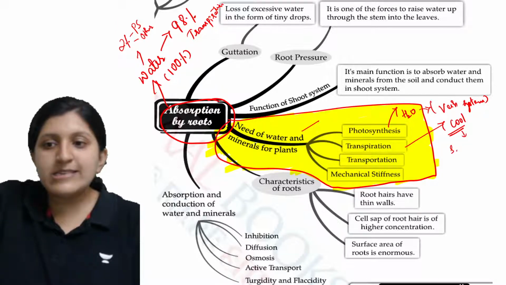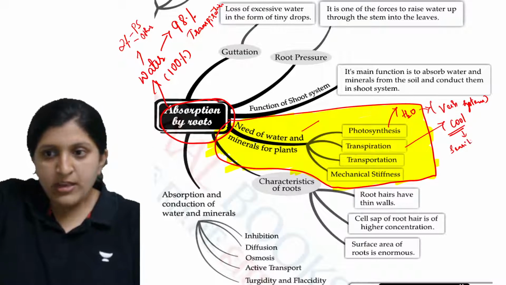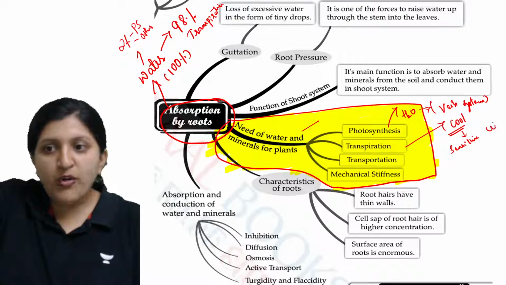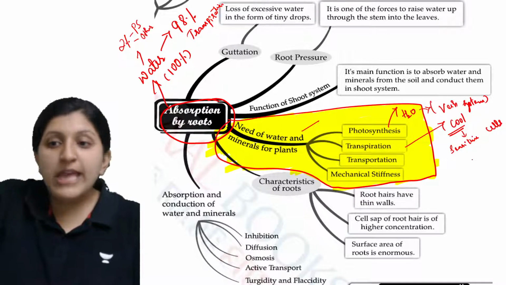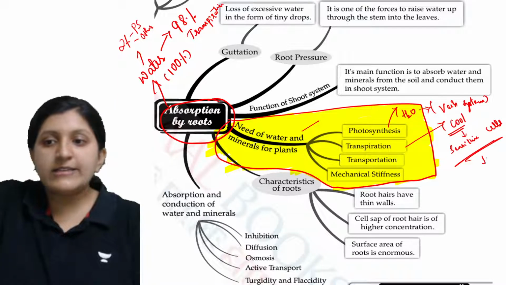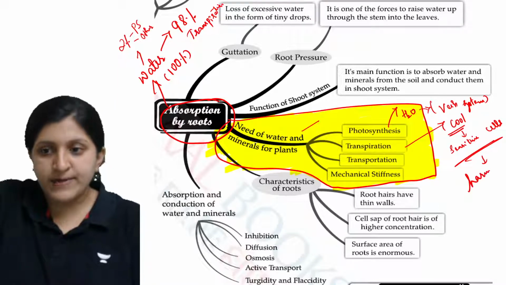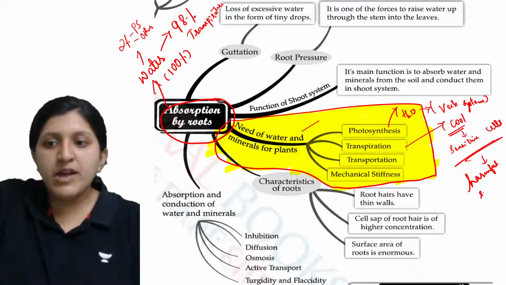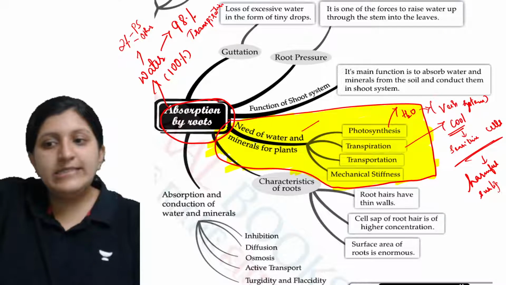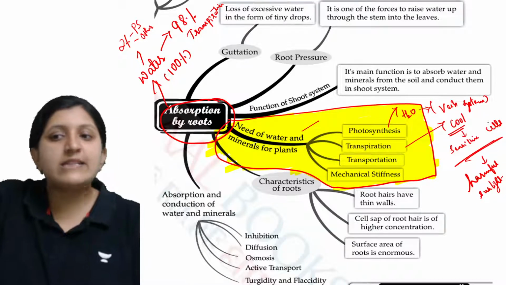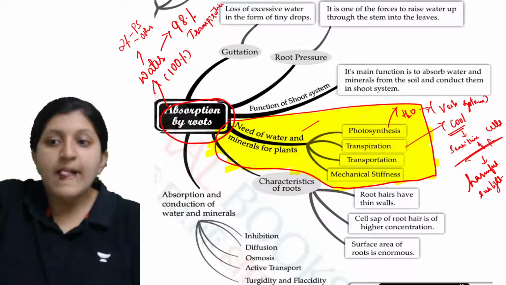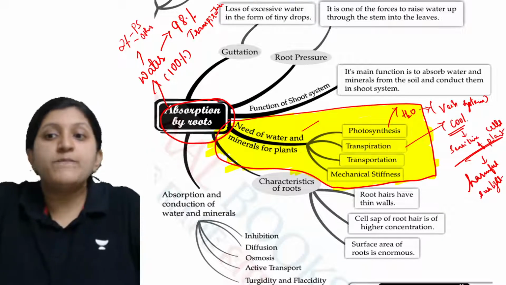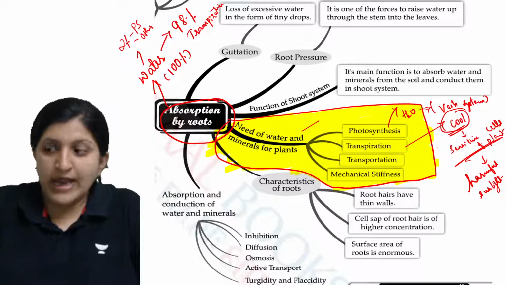Because the sensitive cells of the plant are affected by the harmful rays. Harmful sunlight can damage or injure the sensitive cells of the plant, and that's the reason the cooling effect is required.